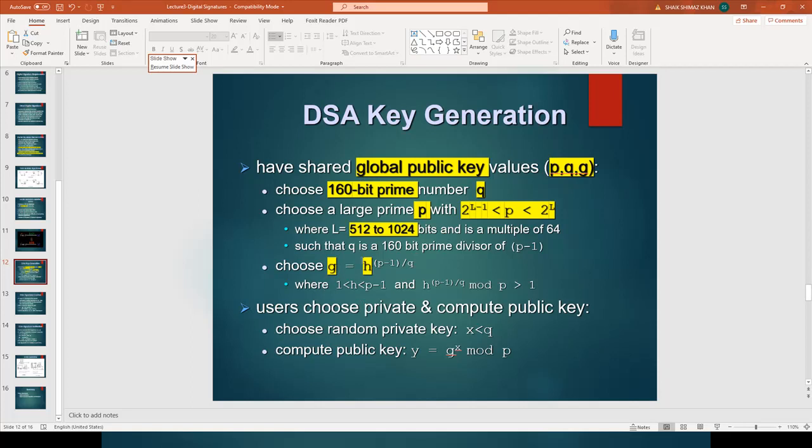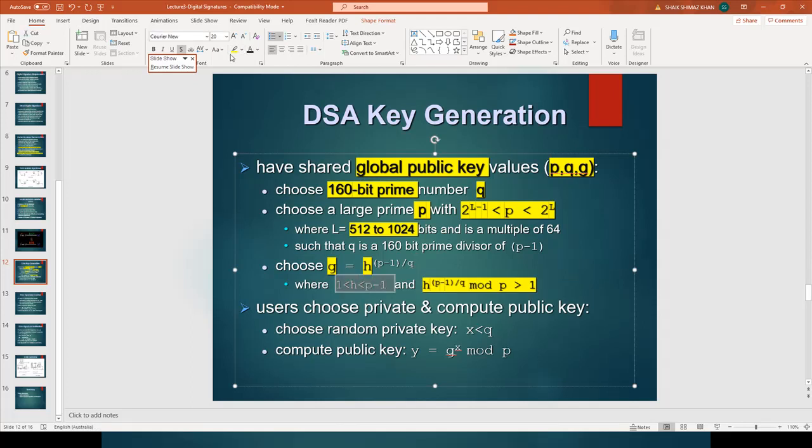So this is how G is calculated. We have to choose an H in such a manner that it should be less than P minus 1 and greater than 1, and also it should satisfy this property. When you represent the H here, you would get the G value. So in this way we get P, Q and G.